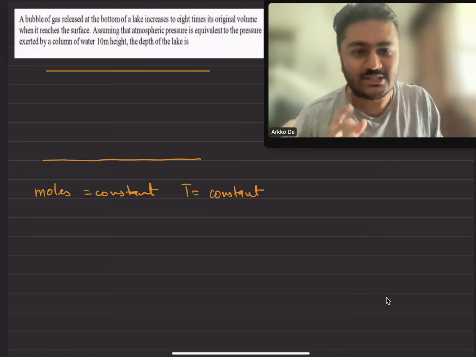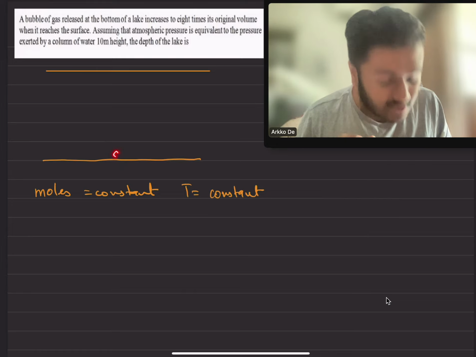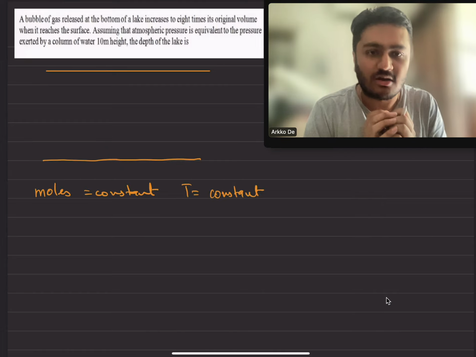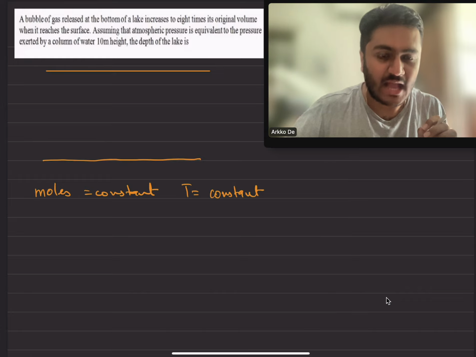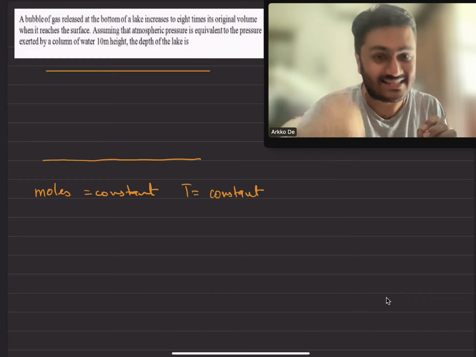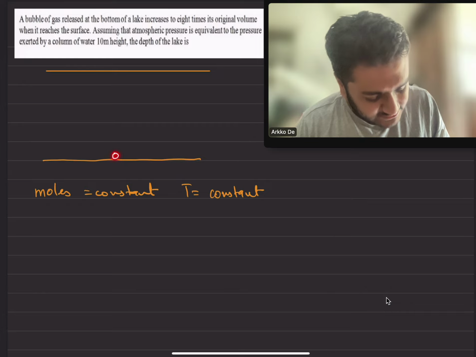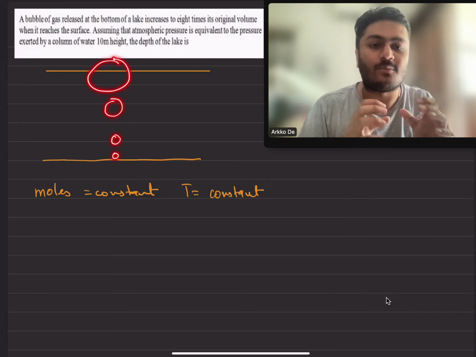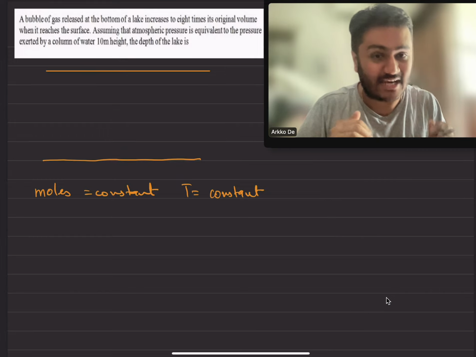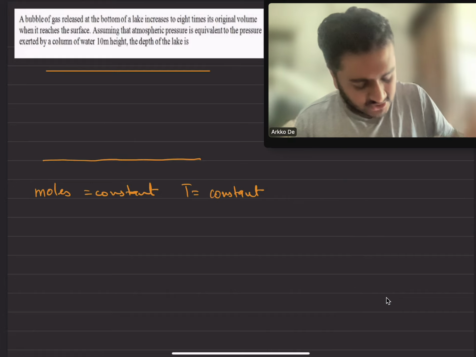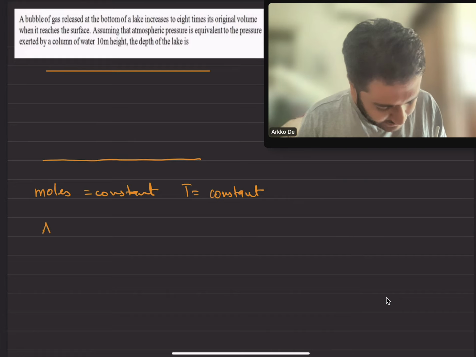What Boyle's law tells you is that at the bottom of the lake, the pressure will be really high, and the volume of the bubble will be less. As the bubble rises to the surface, the pressure will decrease and the volume will increase.